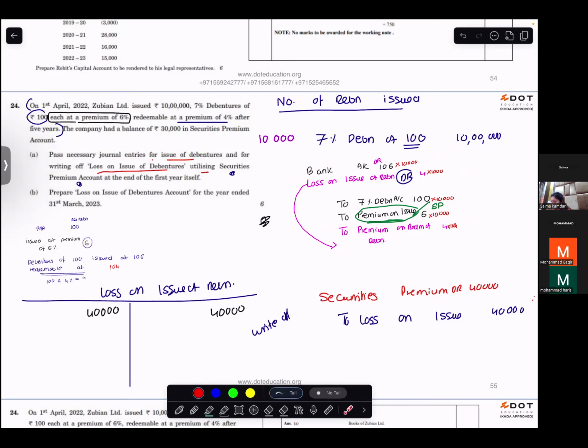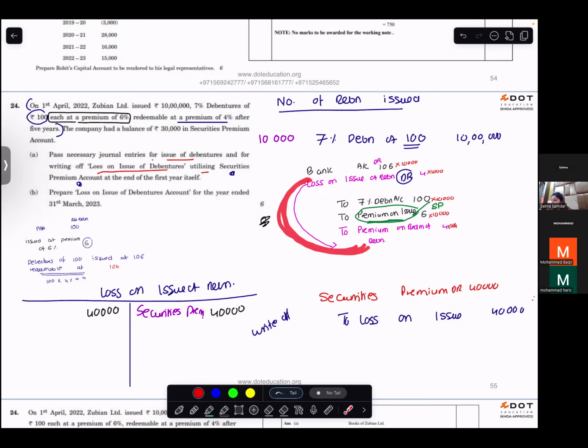Now for this, on the credit side, what is the opposite account? Securities premium. So you'll write securities premium here. And this loss was because of what? We had already discussed this, right?